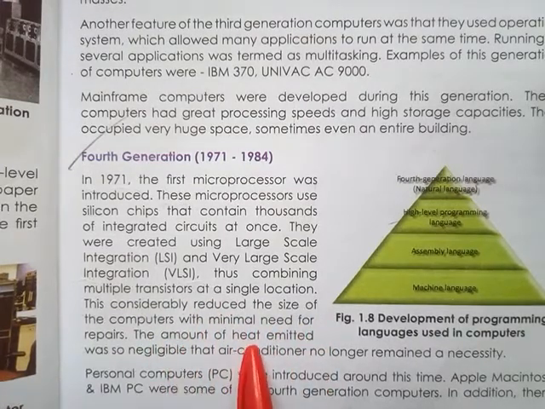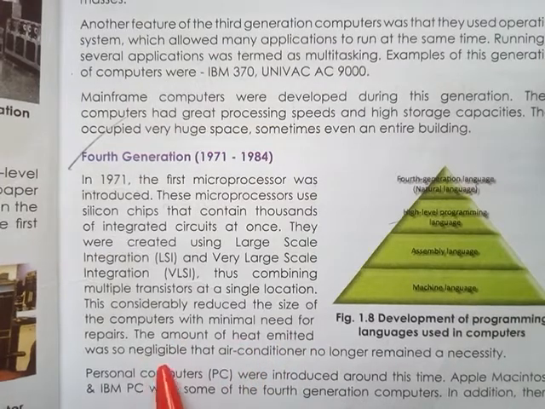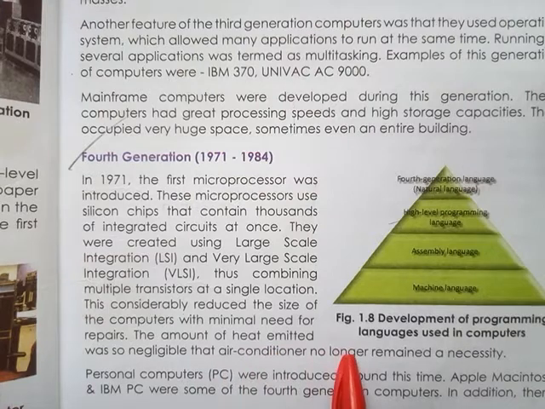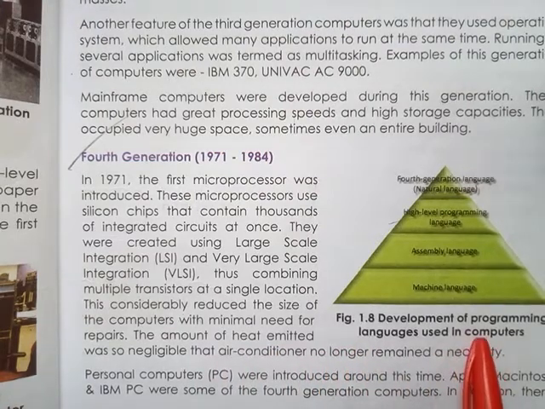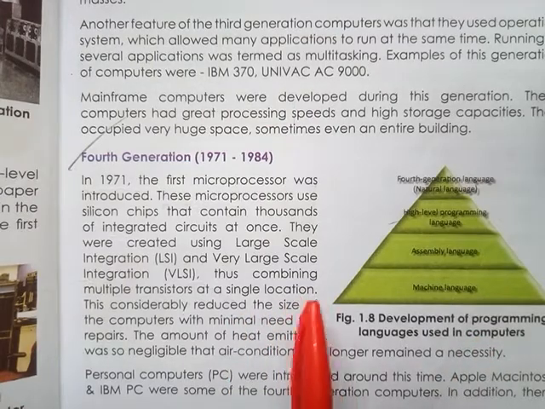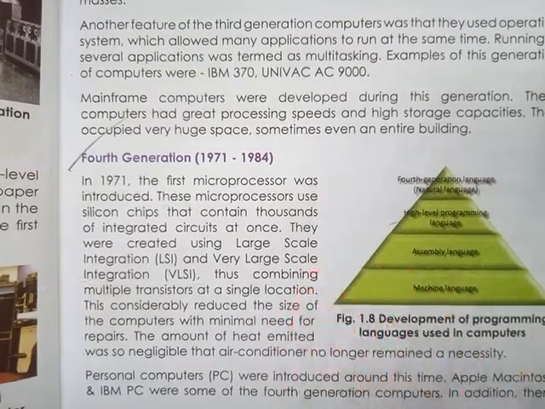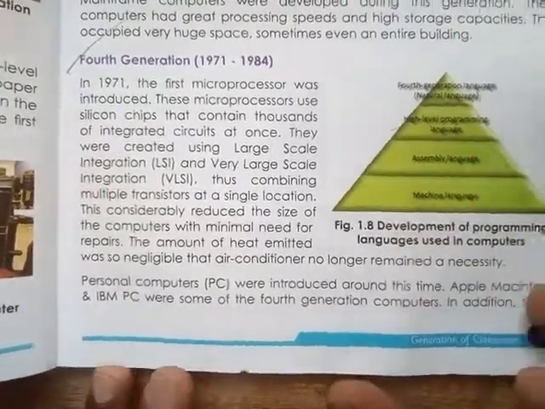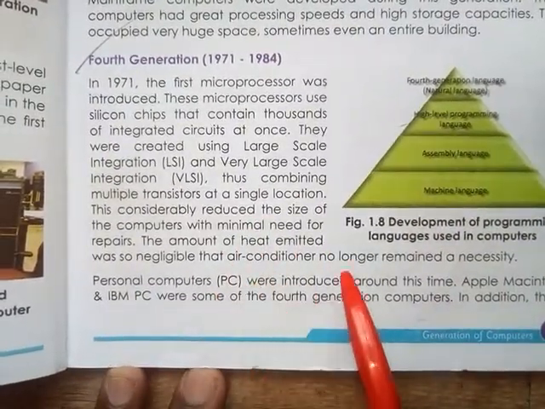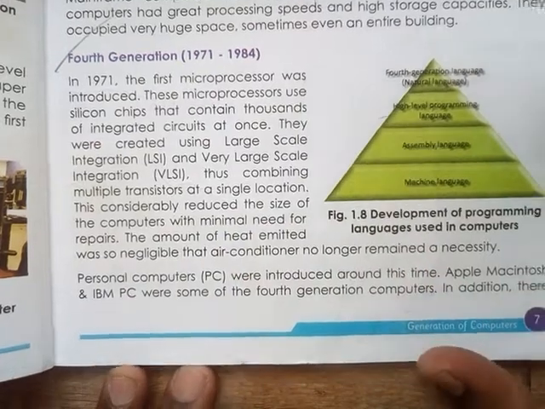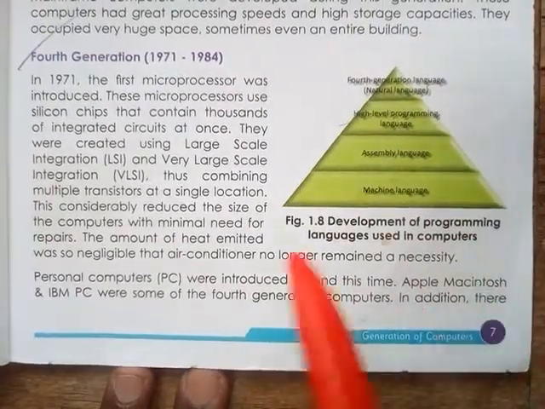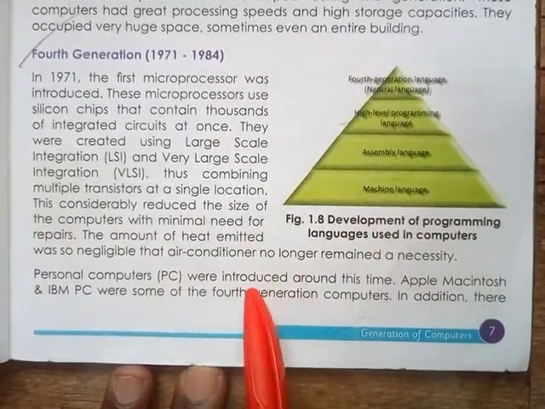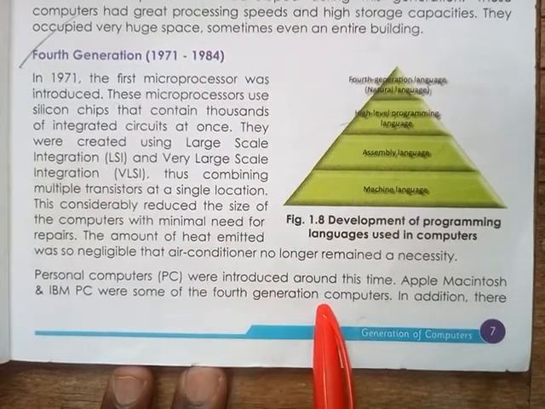The amount of heat emitted was negligible, and air conditioners no longer remained necessary. This reduces the heat generated by the machine. Then personal computers, that is PCs, were introduced around this time. Apple Macintosh and IBM PC were some of the fourth generation computers.